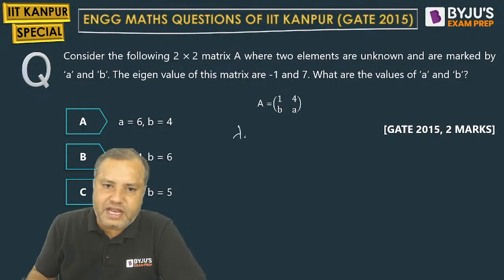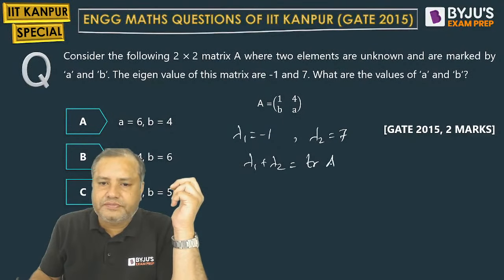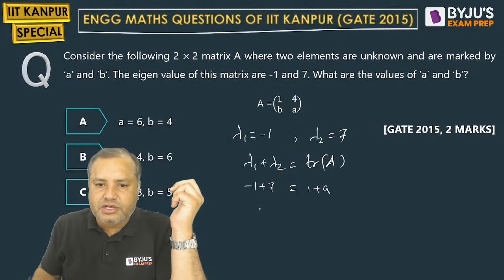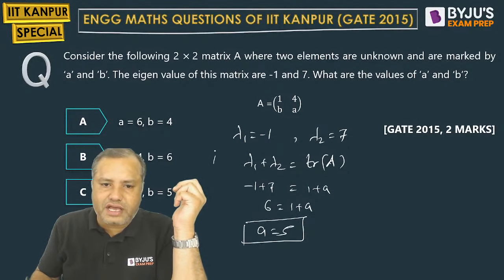Students, let us say lambda 1 is -1, lambda 2 is 7. You also know that the sum of eigenvalues is equal to the trace of the matrix. So the sum, that is -1 plus 7, will be equal to the trace. Trace means addition of diagonal elements. So students, 6 equals 1 plus A, so A will be 5. This is our first calculation.